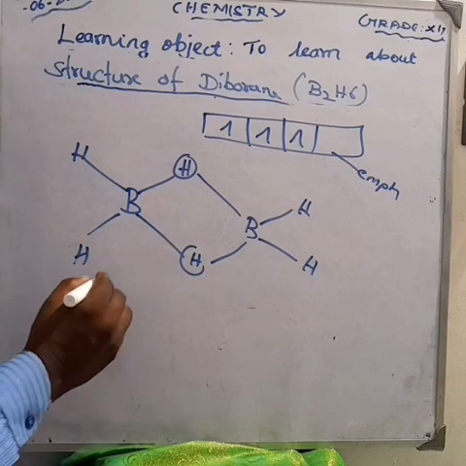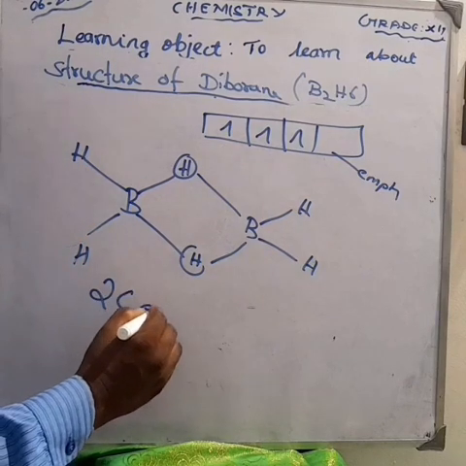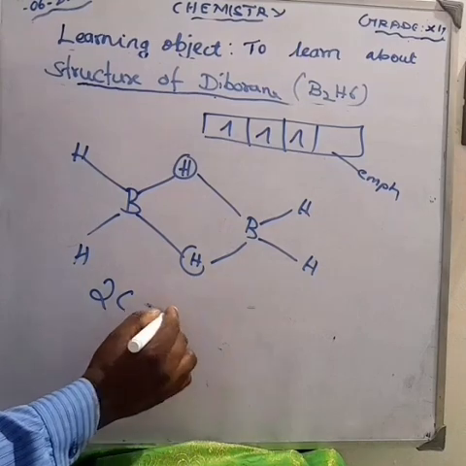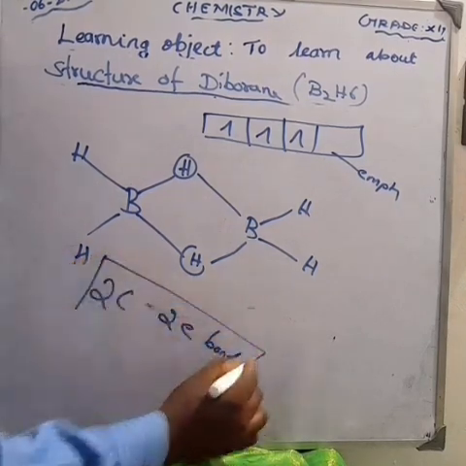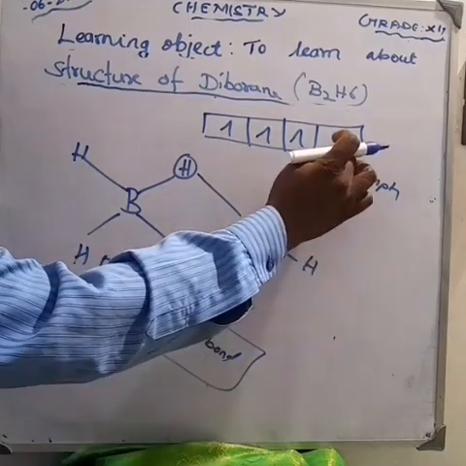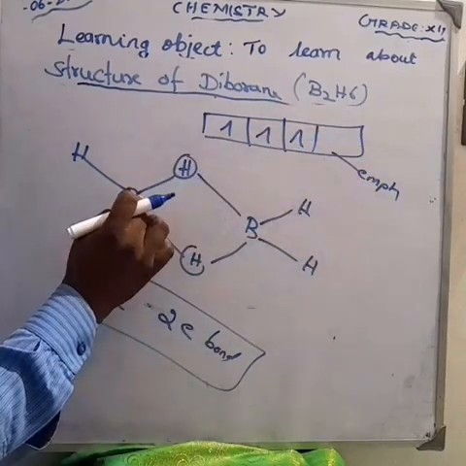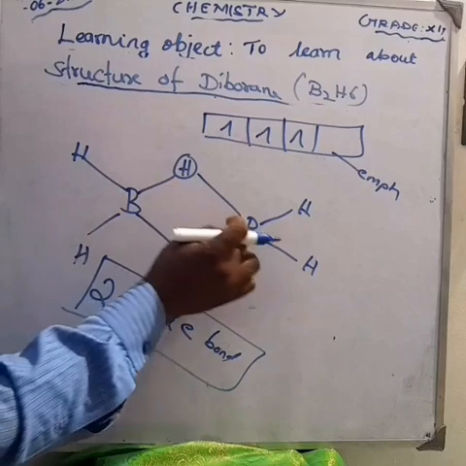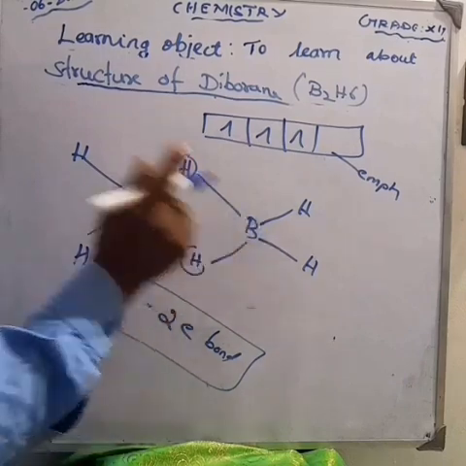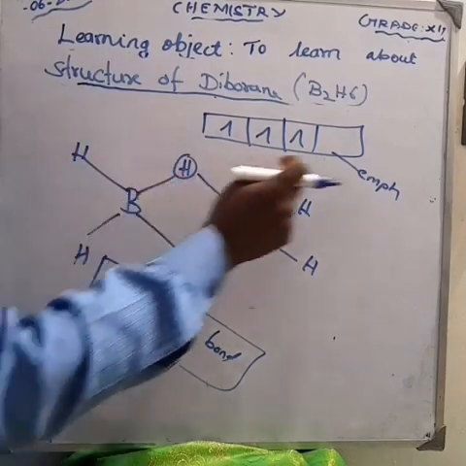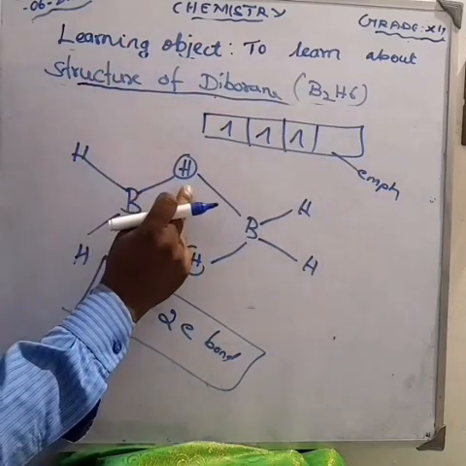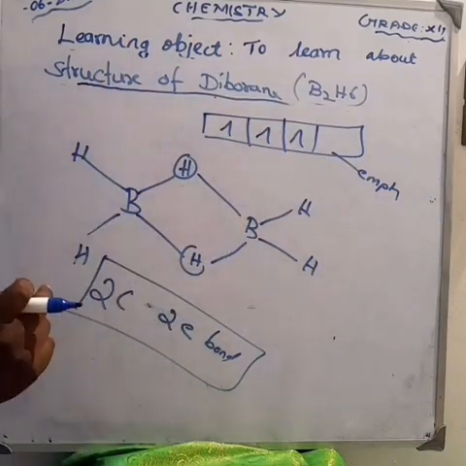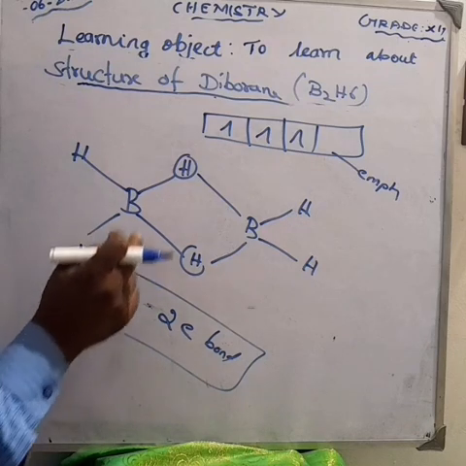Four terminal, that is, two-center two-electron bonds, and also leaving one empty and one half-filled hybridized orbital of each boron. Am I right?